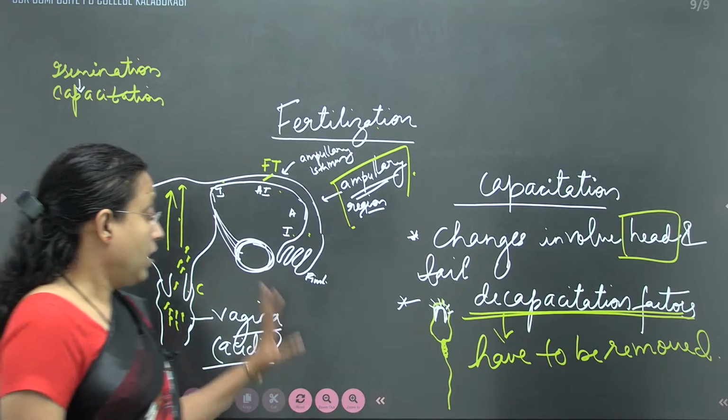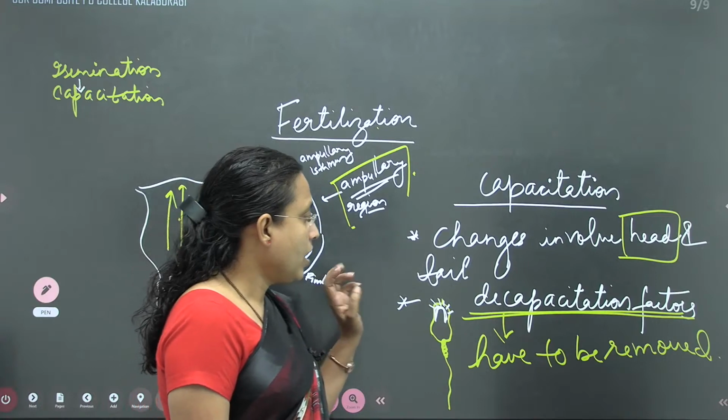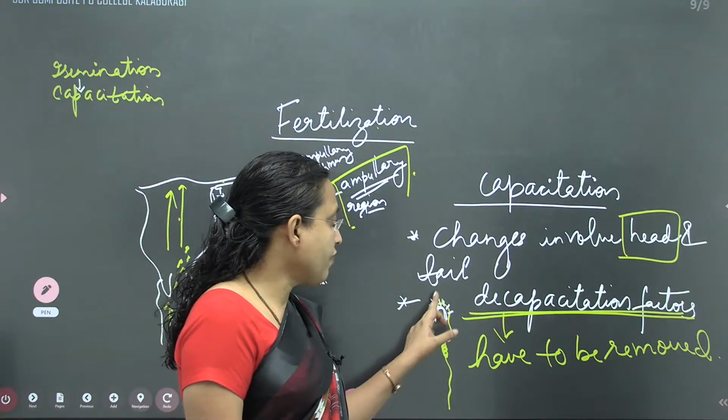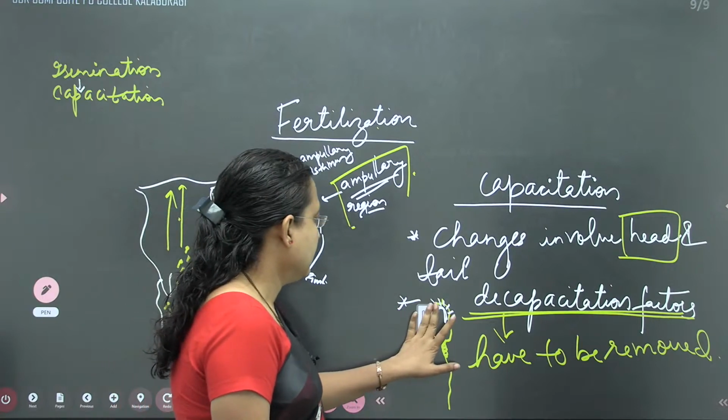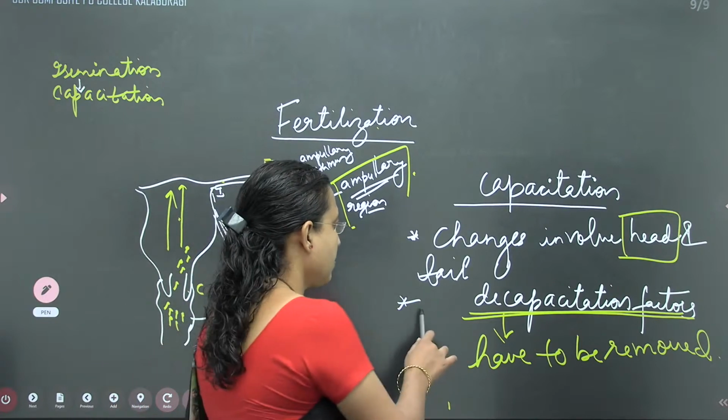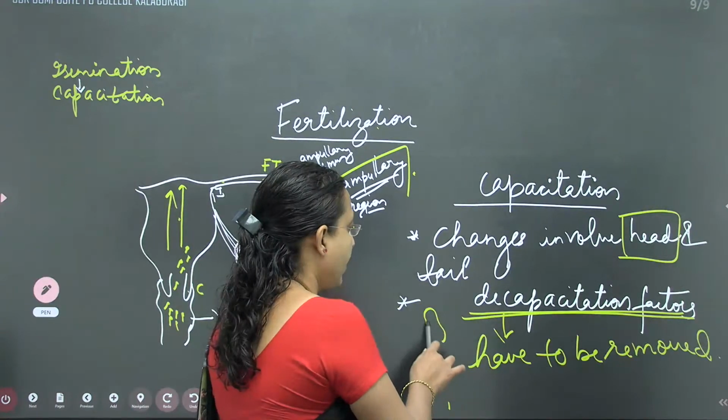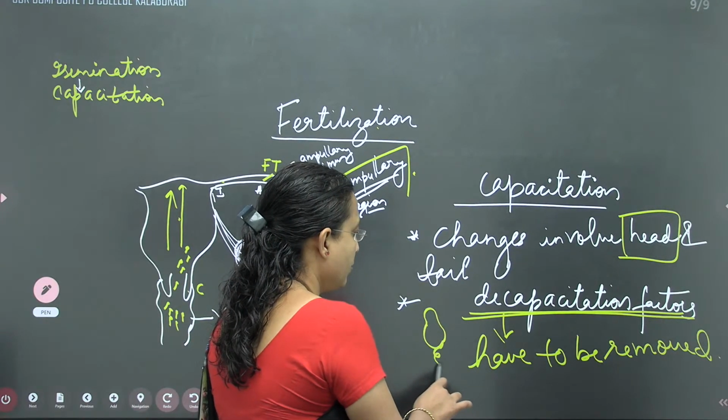So now, think about it, if decapacitation factors are removed.